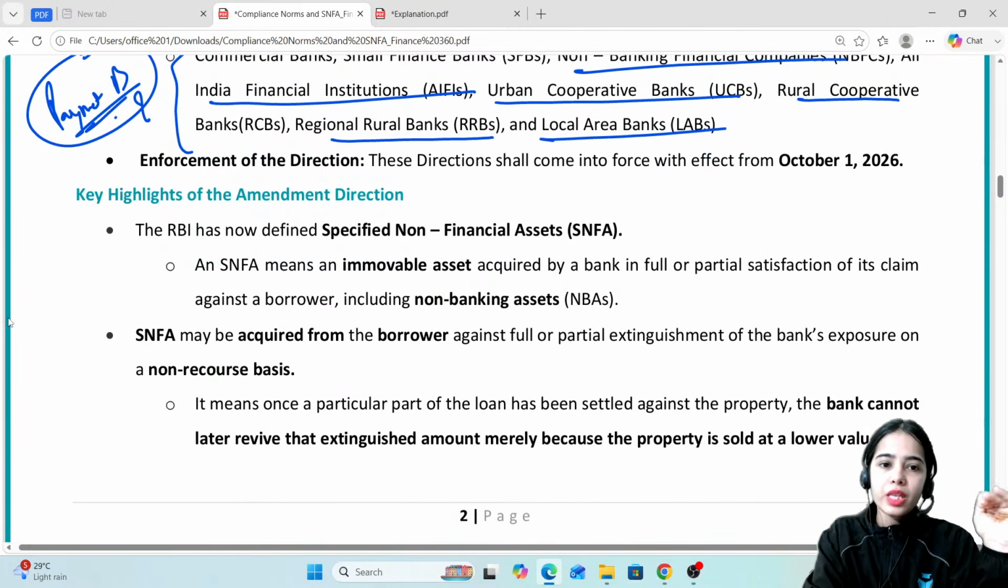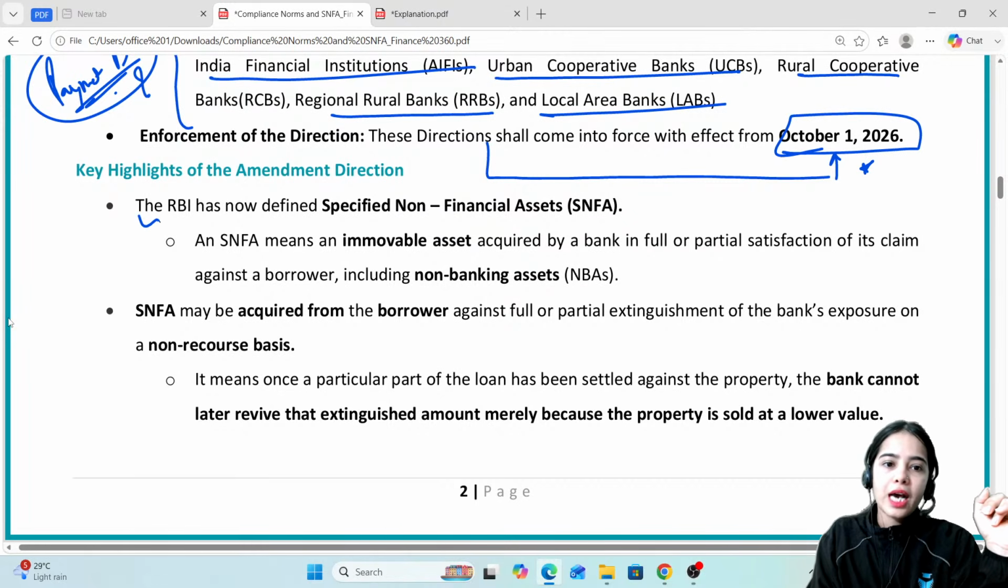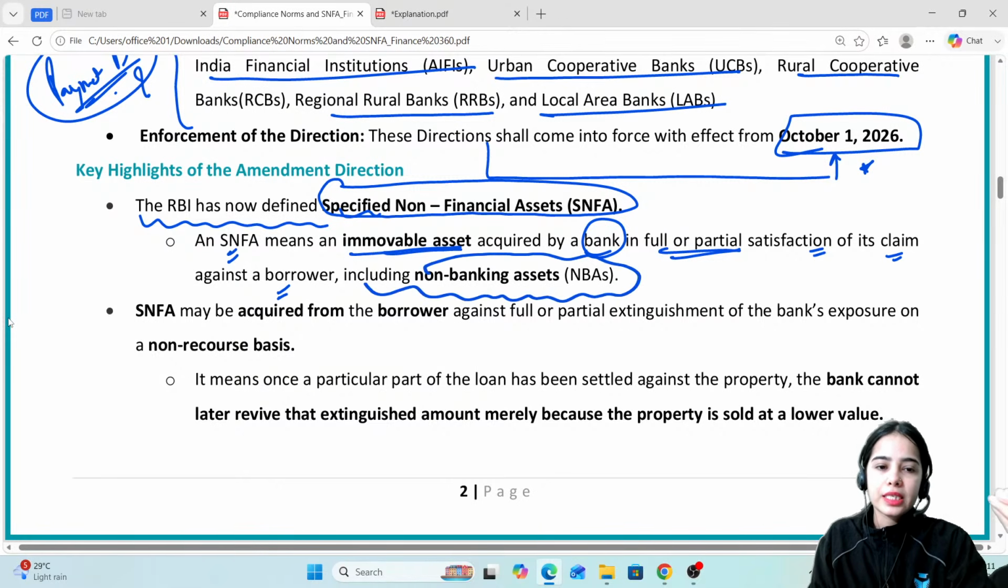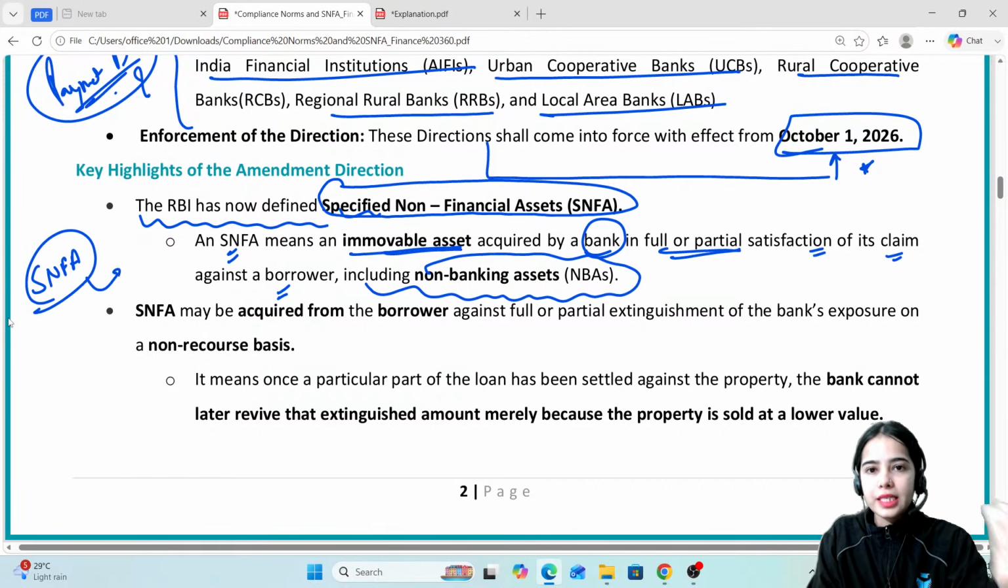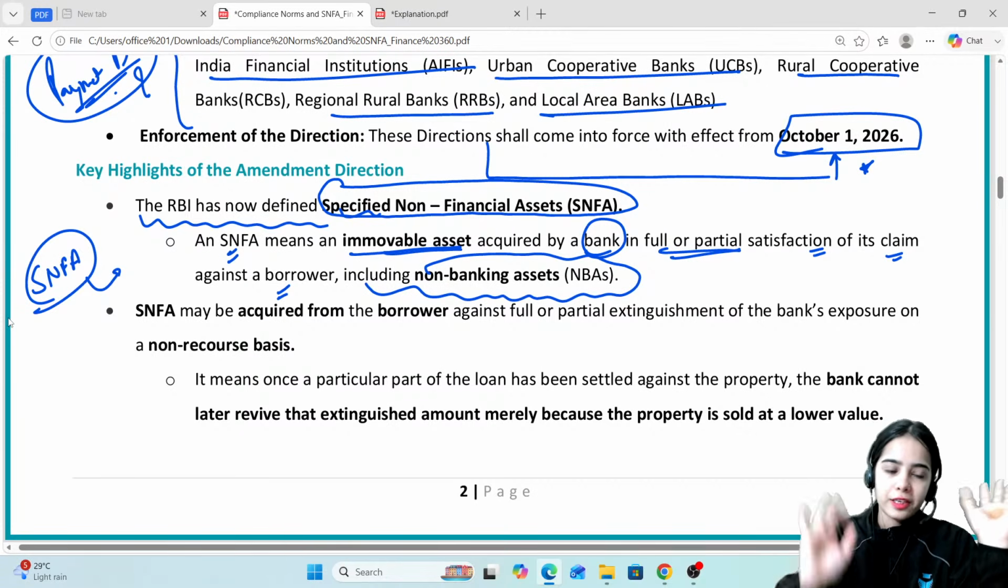Okay. Enforcement of the direction. These directions shall come into force from 1st October 2026. Now, the RBI has defined specified non-financial asset. So specified non-financial asset means an immovable asset acquired by the bank in full or partial satisfaction of its claim against a borrower, including non-banking asset. Basically, these are immovable assets such as property that is acquired by the bank because the other party has defaulted.